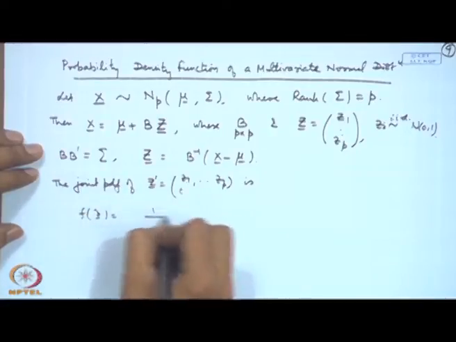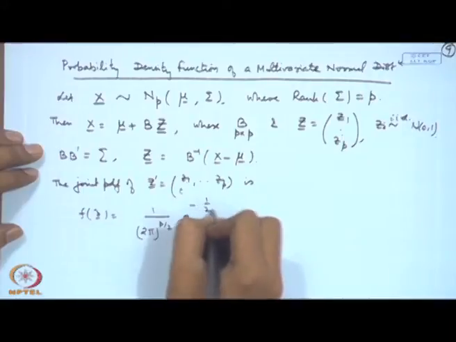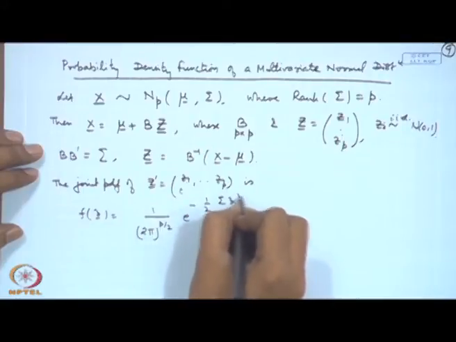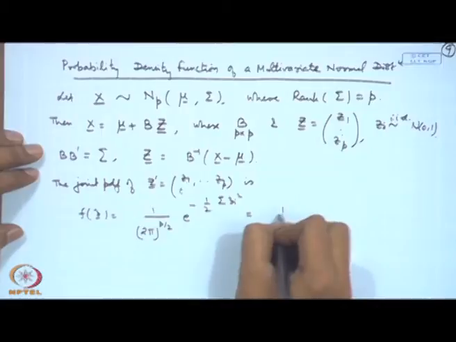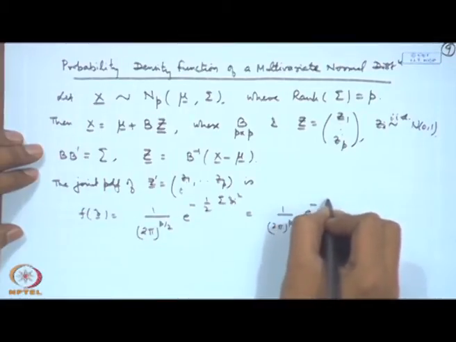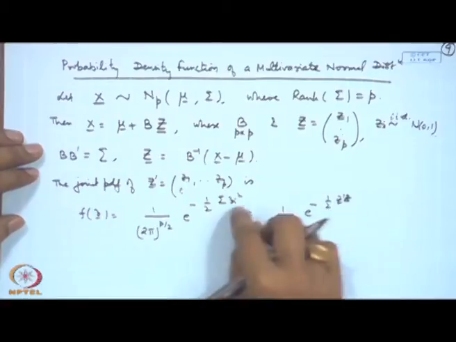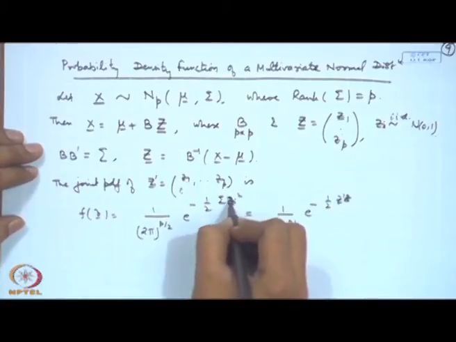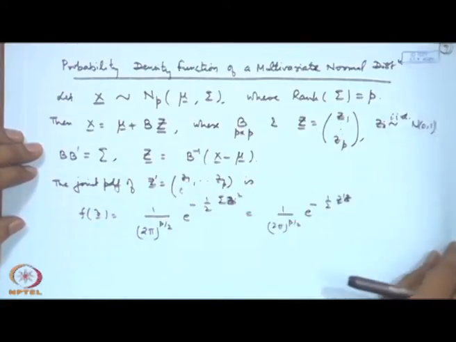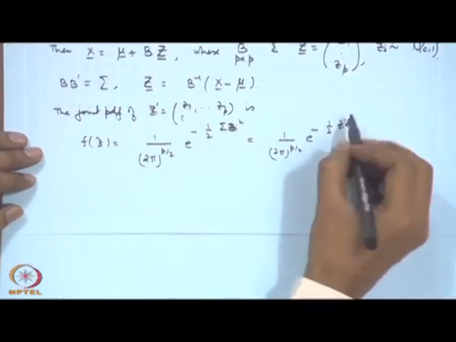That is equal to 1 by (2 pi) to the power p by 2, e to the power minus 1 by 2 sum of z_i squared. So, that will be equal to 1 by (2 pi) to the power p by 2, e to the power minus half z prime z. Let me use capital letters here. Usually we write small letters for denoting the value of the random variable, but for the sake of convenience I am using the capital letters here.